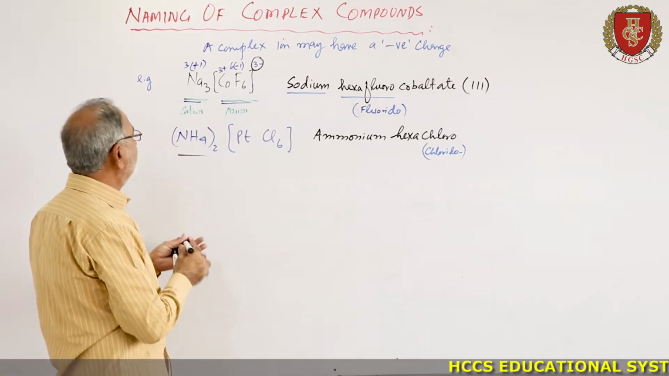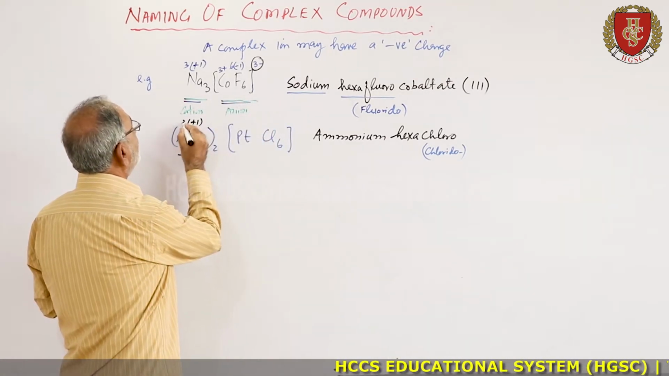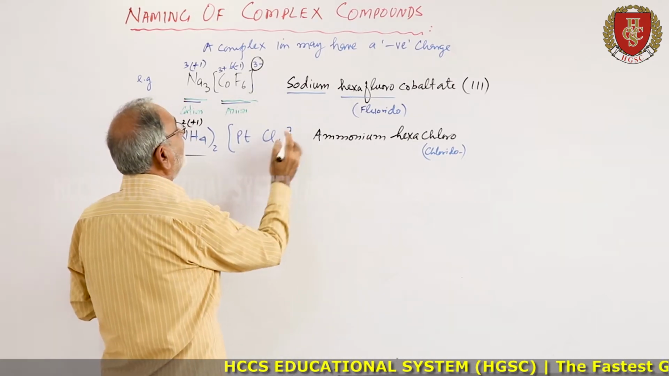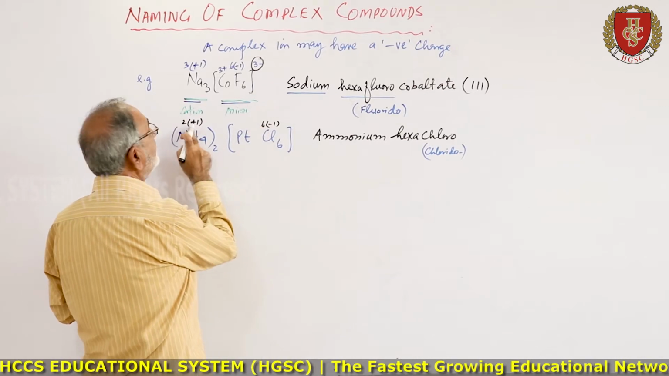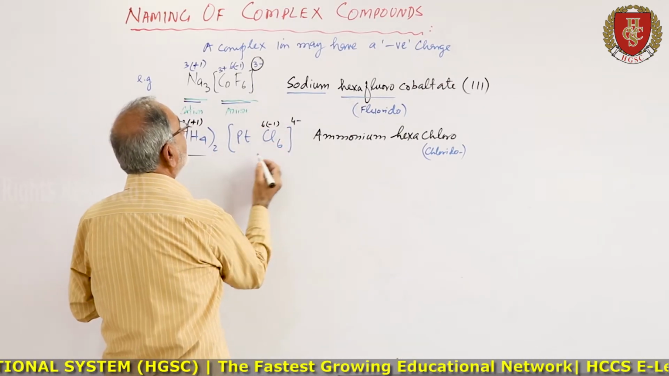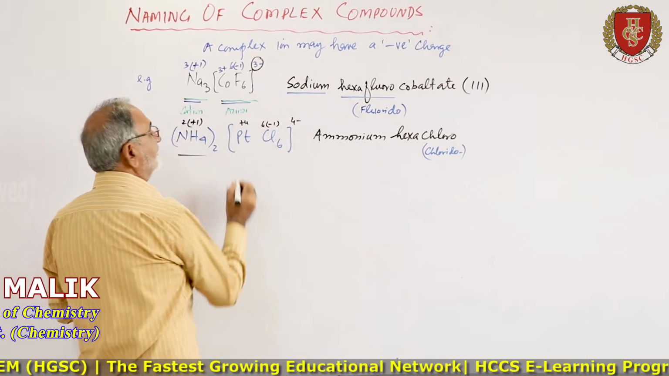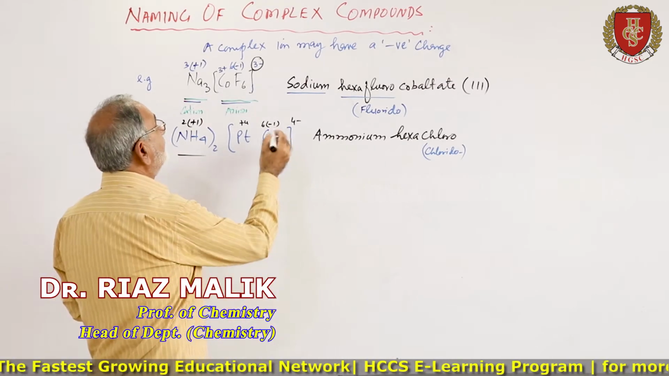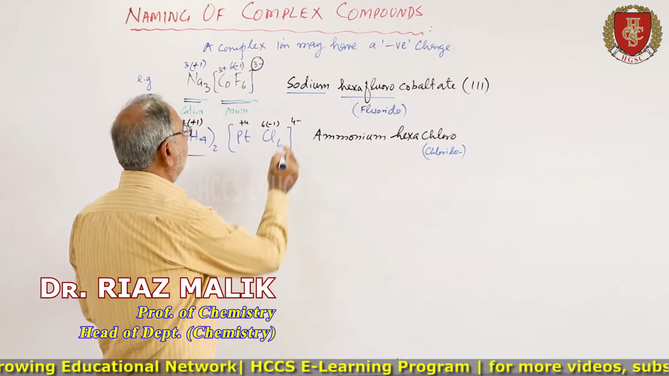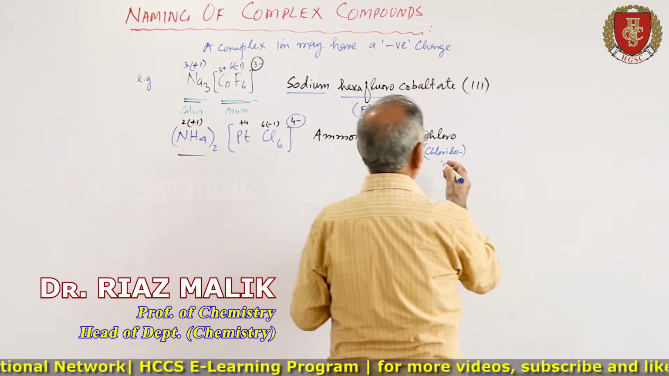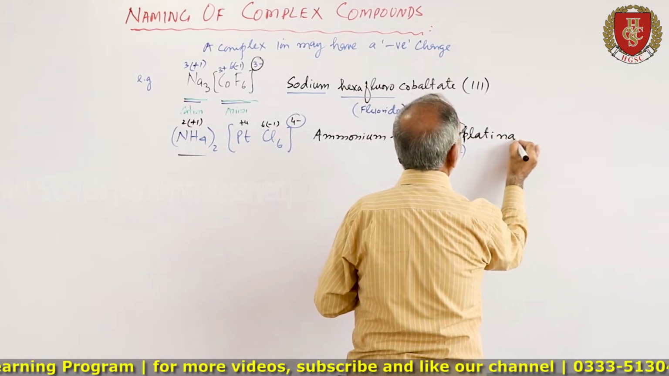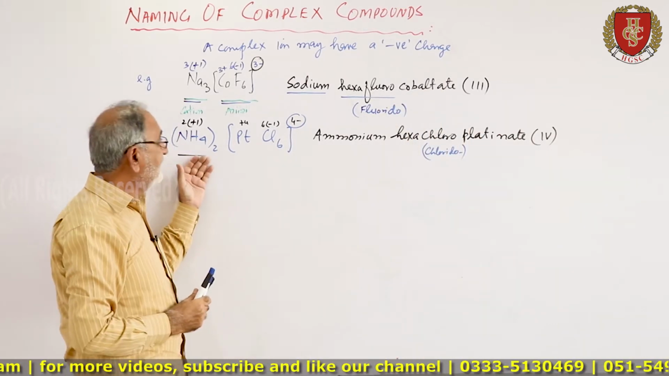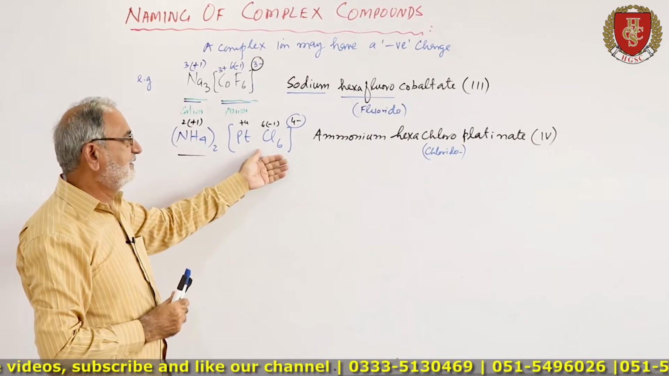Now the charge is +1 into 2. Here it is -1 into 6. The difference of these two is 4-, which is balanced by this +4. So since the charge is negative, this will be named as platinate 4.